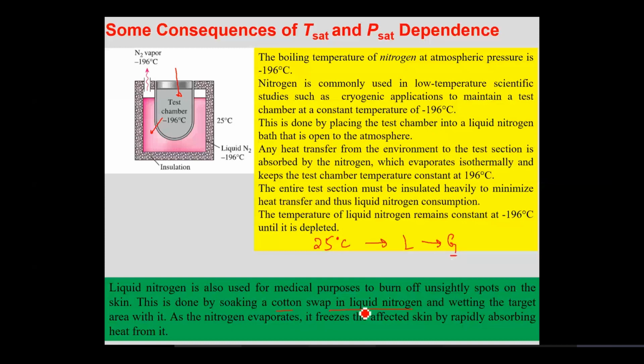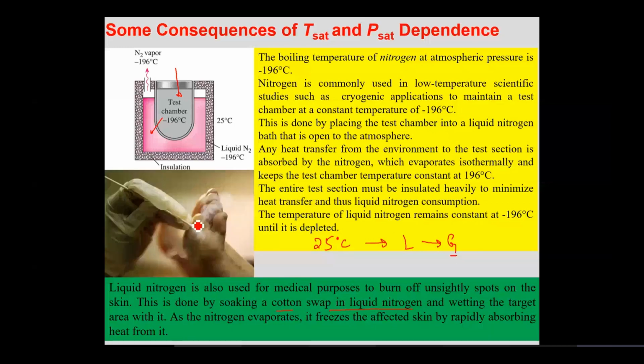So the cotton swab dipped in liquid nitrogen should convert to the gaseous phase. They bring this swab in contact with the human body, where there is that mark or spot that needs to be removed. As soon as this swab comes in contact with the body, the liquid starts converting into gas.